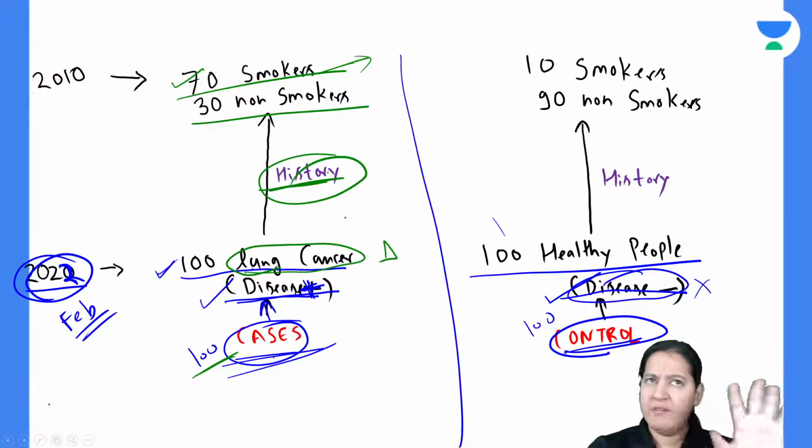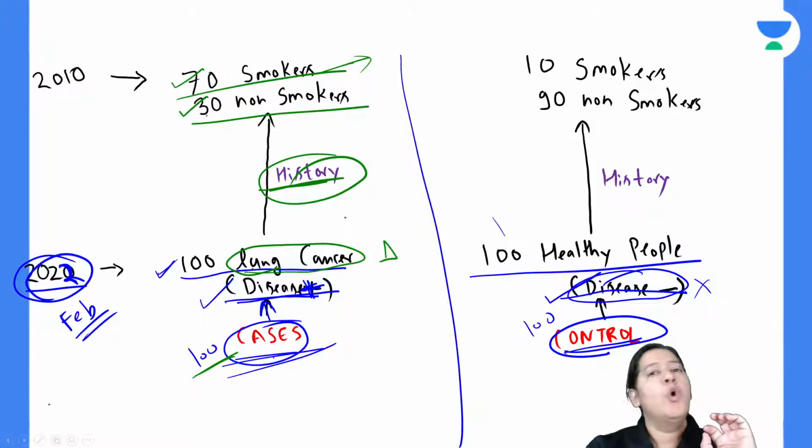Okay, you have taken that, and there may be just a few, for example say 30 people, who will say no, we don't smoke and still we have lung cancer. We are the unluckiest persons, we never smoked, still we have lung cancer. Okay, we have taken their history also.